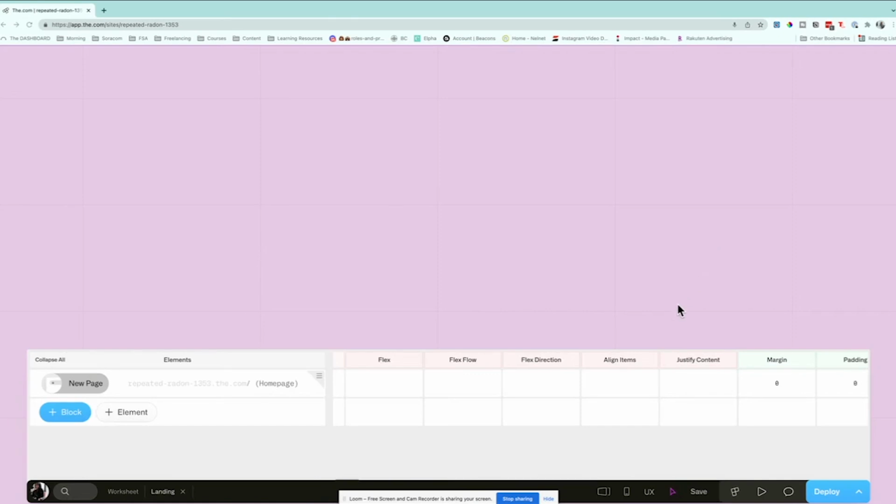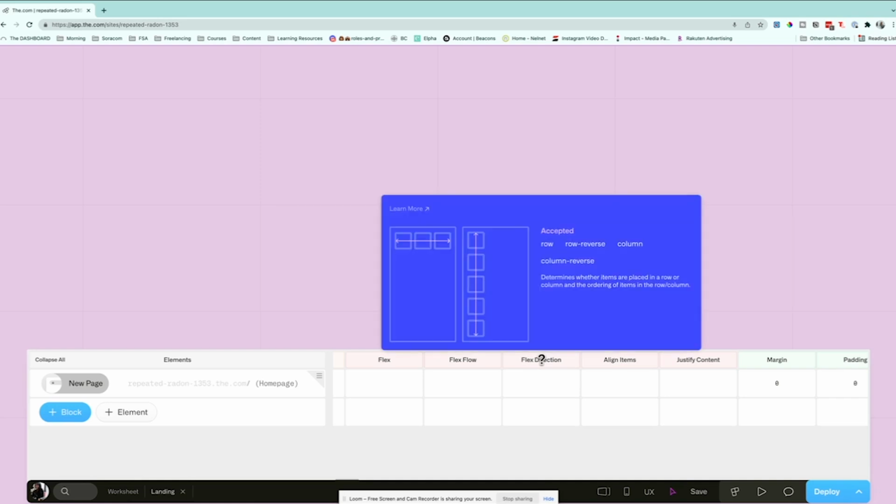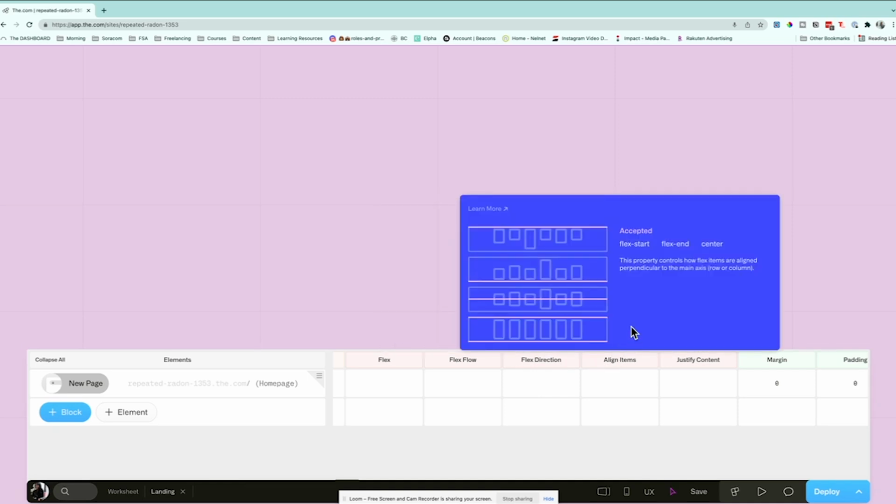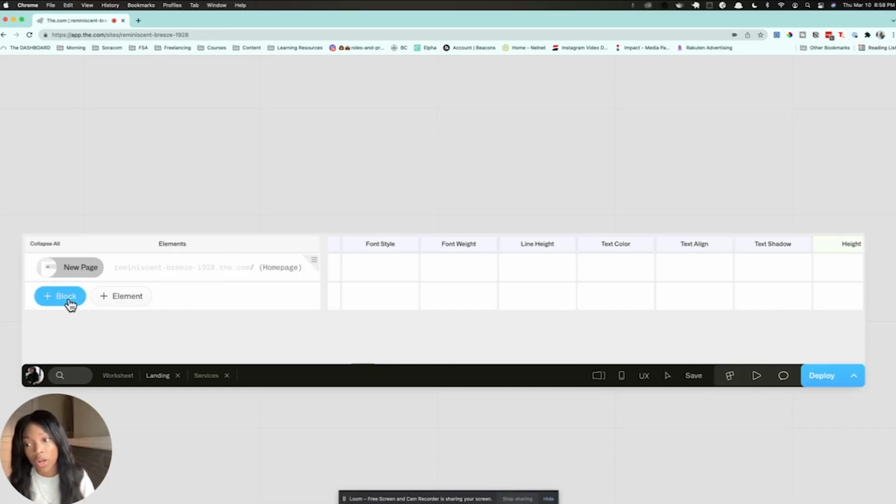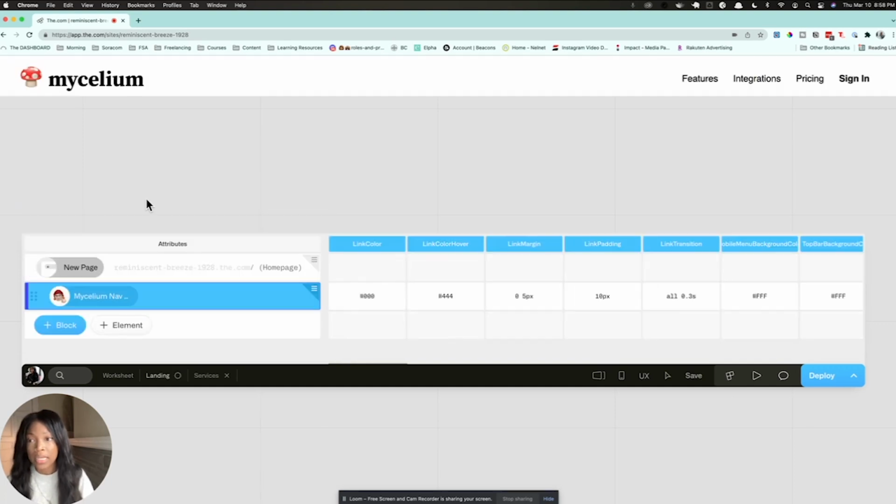Another key feature you will notice, especially for those of you who are learning, is that if you hover over these keywords, you'll see a question mark pop up. If you click, it will open up a little description of what that particular style does and how it will allow you to style your page, which I think is so great. And I wish I had this when I was just learning. So the first thing I'm going to do is start with our nav. So I'm going to pull in the nav that we used.